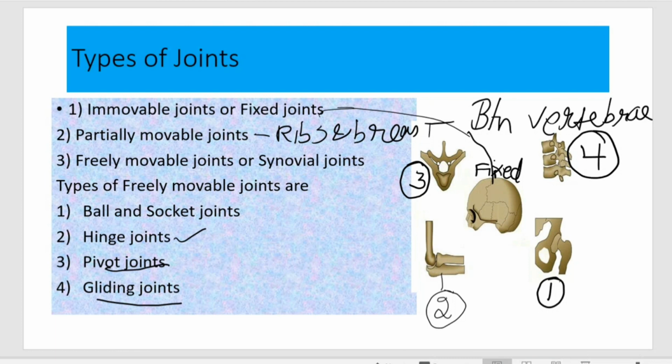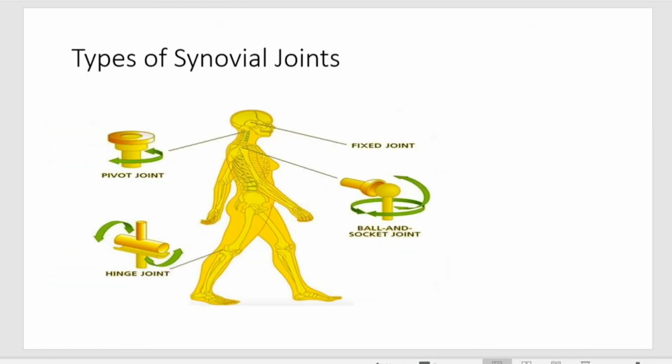Now one more picture I have to show you. You can see the pivot joint, the connection between the skull and the backbone, the fixed joint in the skull, and hinge joints at the knee and even in the elbow. And the ball and socket joint at the shoulder point, and here as well, this is also a type of ball and socket joint.